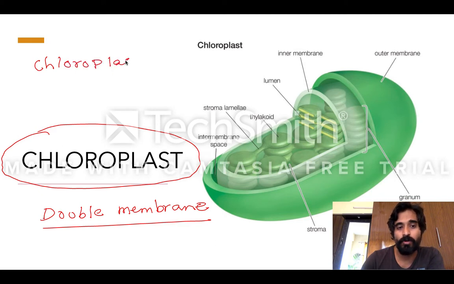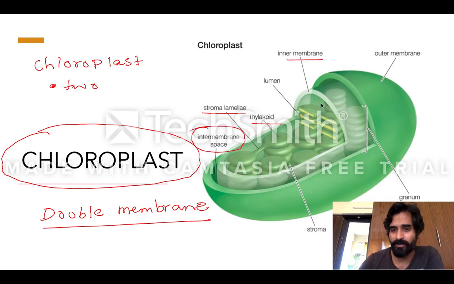You should know chloroplast has two membranes, a double membrane. You can see the first membrane on the outside and the second membrane on the inside. There are some structures which are not required for you, but for the sake of completion, you should know thylakoid is a structure inside the chloroplast. Stroma lamella is inside the chloroplast, and obviously the intermembrane space, inner membrane and outer membrane.